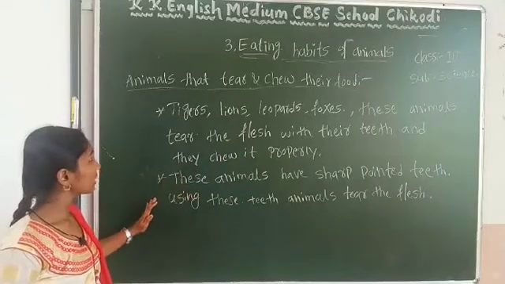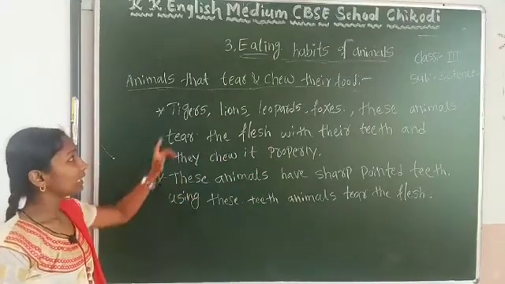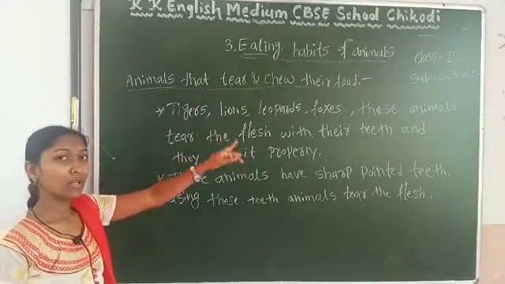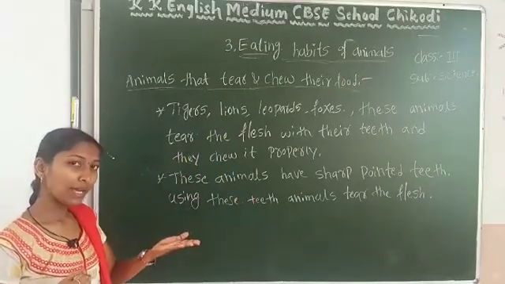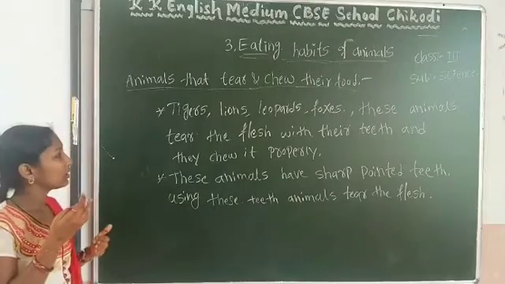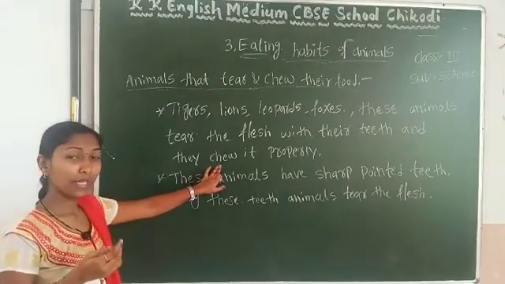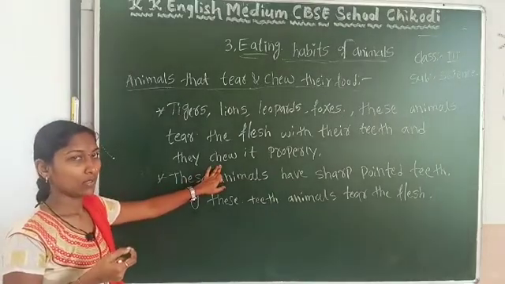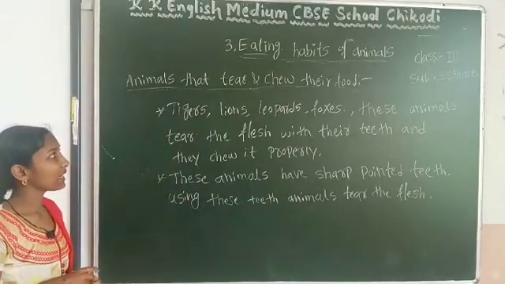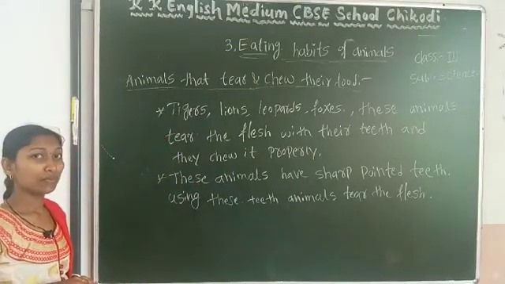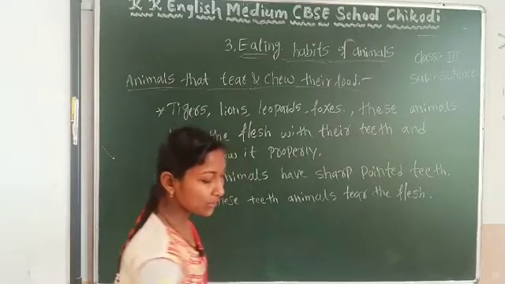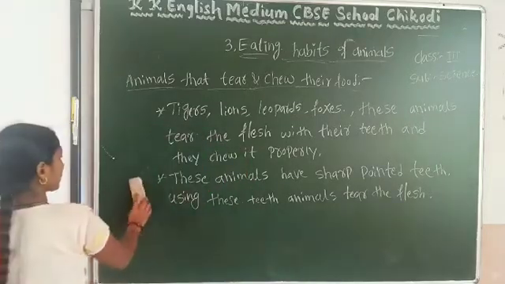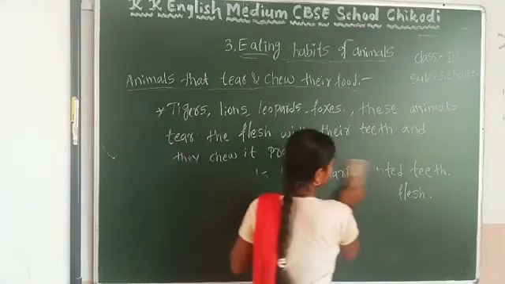So this is about the animals that tear and chew their food. First they tear it, after that they chew it properly. Next we are going to discuss the animals that gnaw their food.